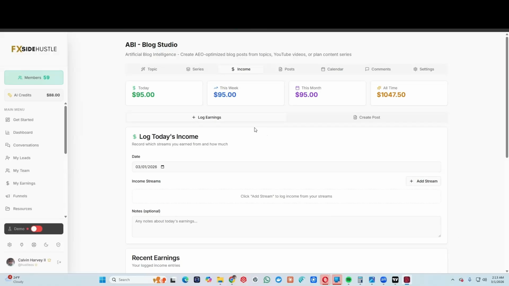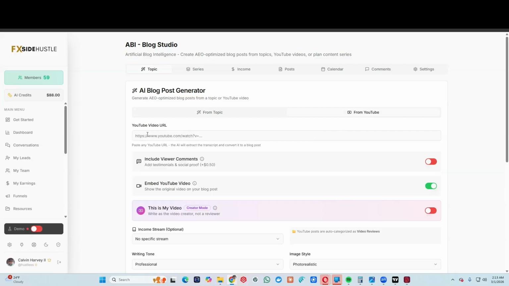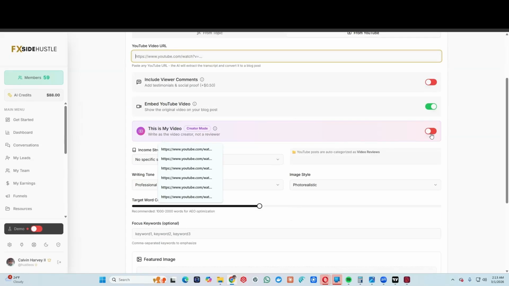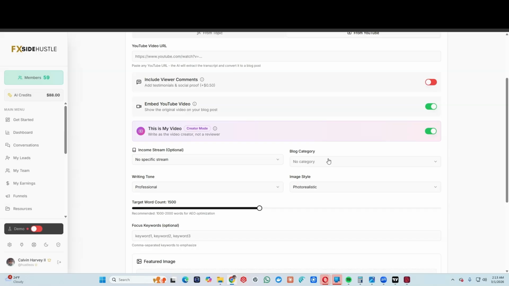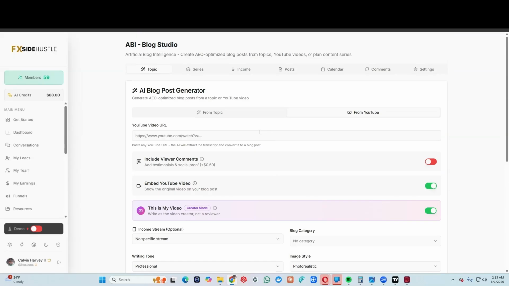All right, let me show you how to basically log your journey. You can do it by creating a blog post or creating a video. If you create your own video, you can put that here and then click on "this is my video," and it will write the post as if you're explaining whatever you're talking about in your video. You can log your journey that way if you're a video person.